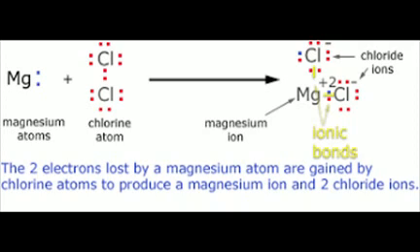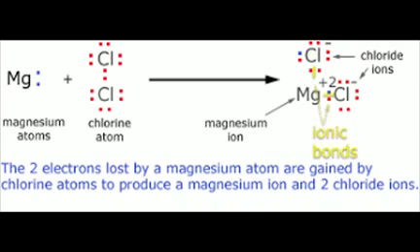Clear? Because chlorine can accommodate only one. The outermost shell of chlorine has 7 electrons, so it can accept only 1 electron to make the valence shell 8 electrons. So it will require 2 chlorine atoms.